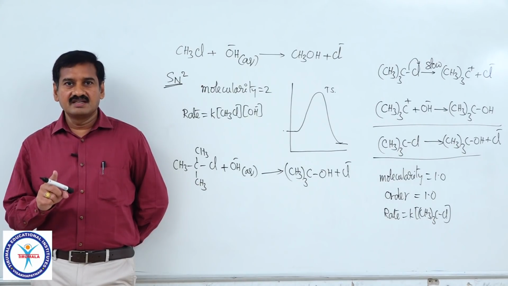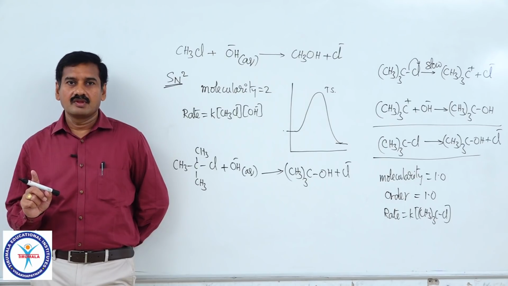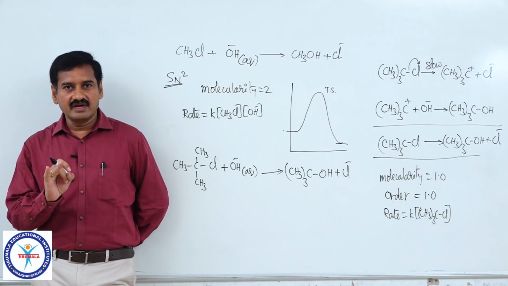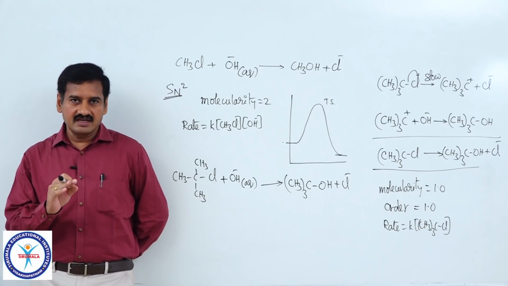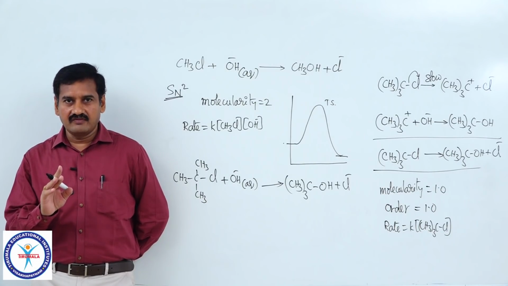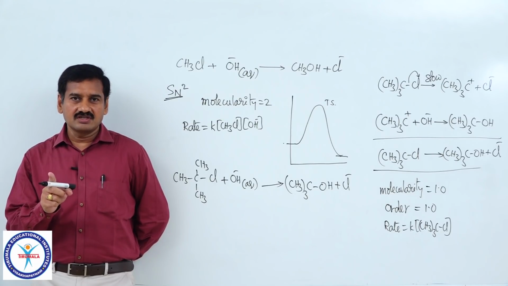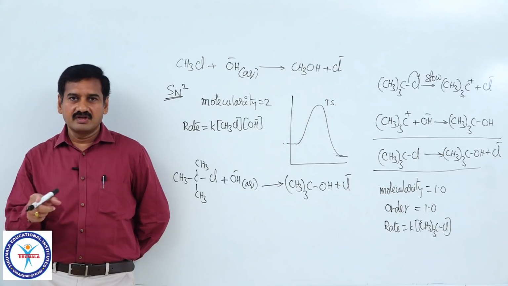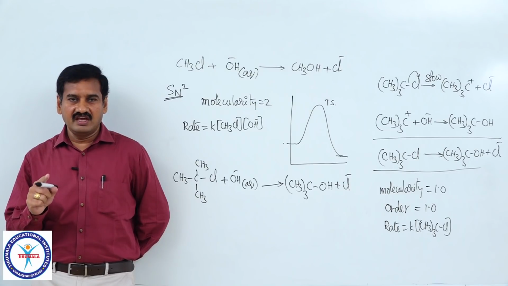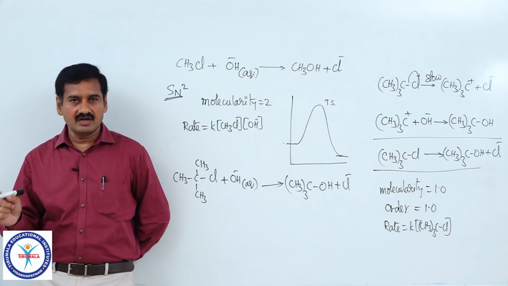So, what did we discuss in chemical kinetics so far? One is the meaning of rate of reaction, average rate of reaction and rate at a particular instant of time, then factors affecting the rate of reaction, order of reaction, experimental determination of order of reaction, different methods, then temperature dependence of rate equation or equation of rate constant, that is the Arrhenius equation, k equal to A into e power minus Ea by RT.